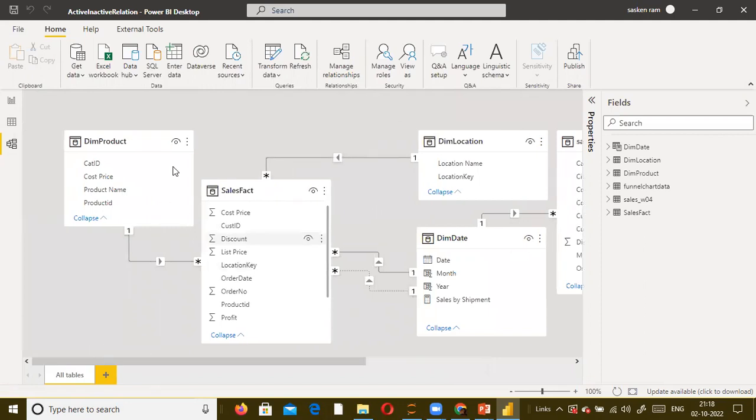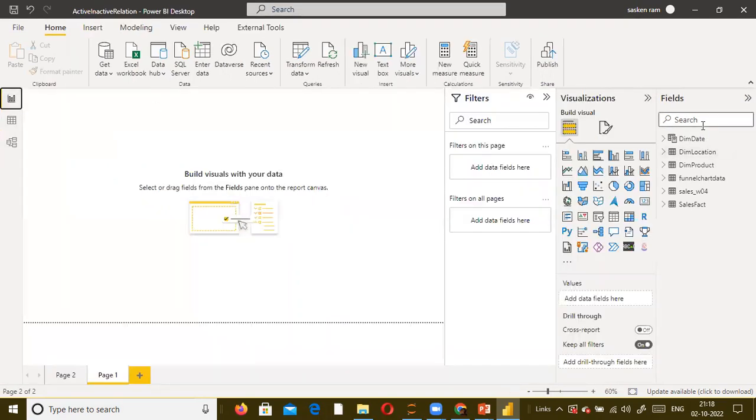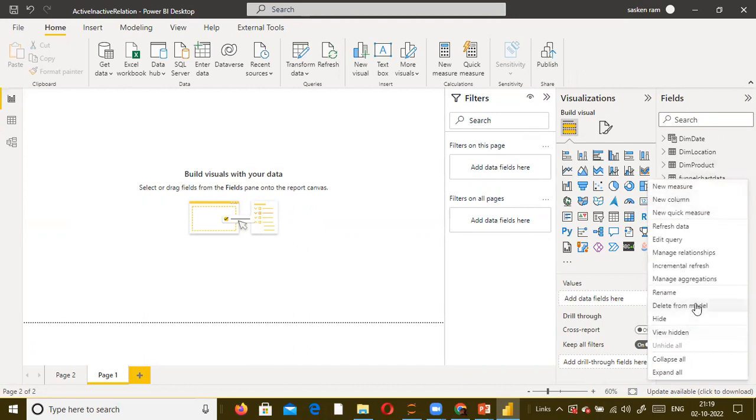So these are the tables. Here I simply loaded the tables. Look here, I didn't do anything. All these table files are available in my dataset. I just loaded them: location, dim product, sales fact, all these things, funnel chart data. Forget about funnel chart data. I just remove this.